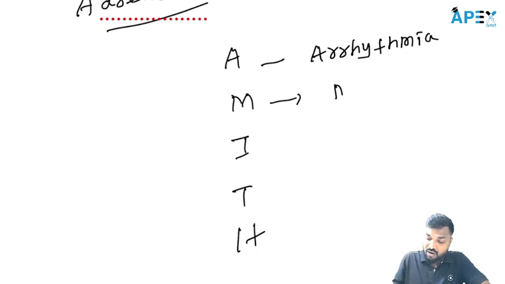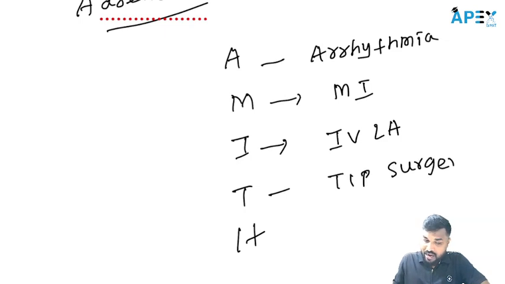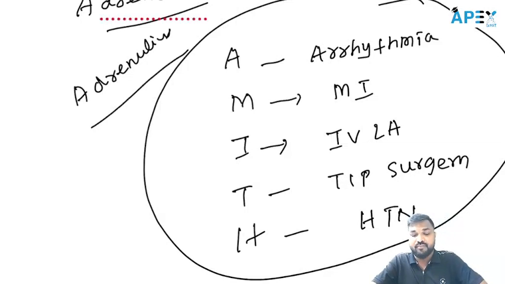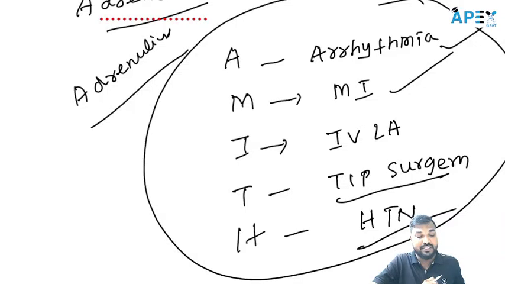M means myocardial infarction. I means intravenous local anesthetic solution. T means tip of surgery. And H means hypertension. So in arrhythmia, myocardial infarction, intravenous local anesthetic, tip surgery, and hypertension, adrenaline we should not add.